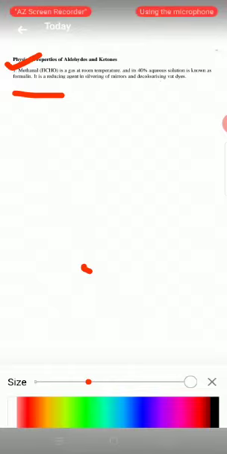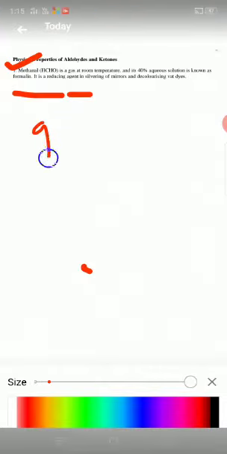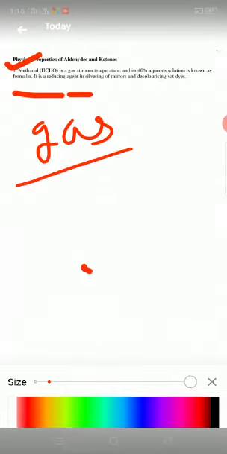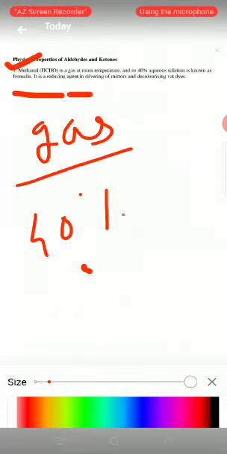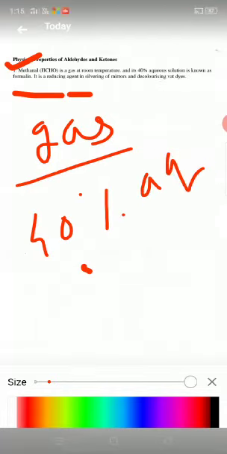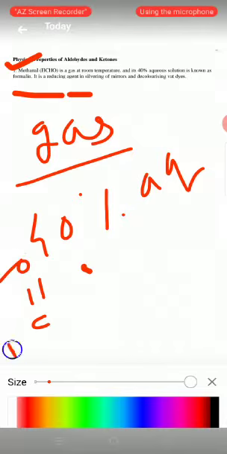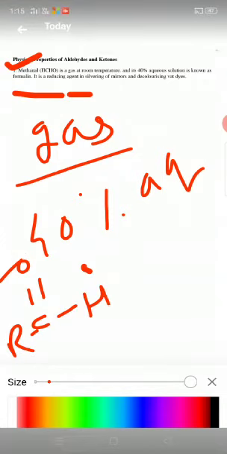The first member of aldehyde is formaldehyde. The common name is formaldehyde and the IUPAC name is methanal. This member is a gas at room temperature. The formula of formaldehyde is HCHO.